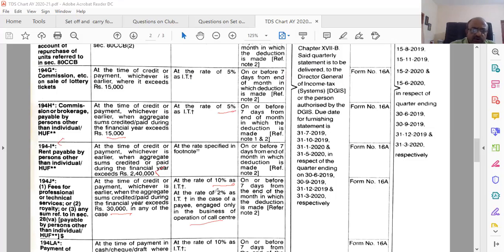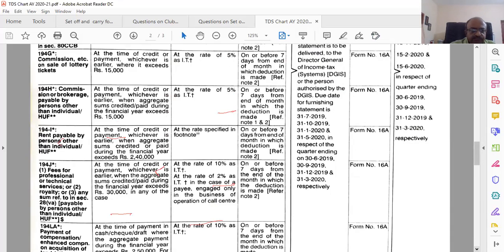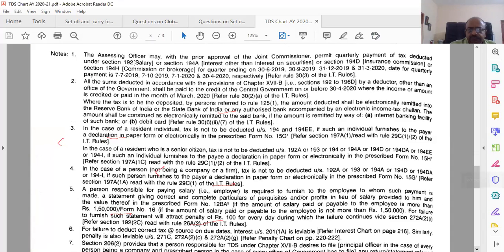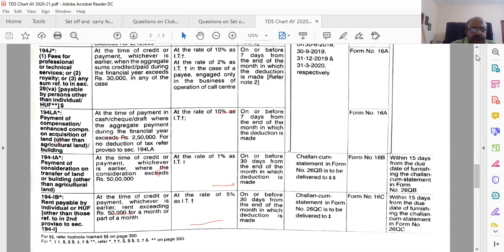But you have to be careful about this. They can ask questions. Never know. Something silly they will ask sometimes. 194LA is again 2,50,000, 10%. Consideration for transfer of land and building, 50 lakhs, 1%.